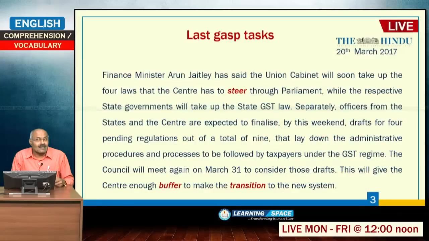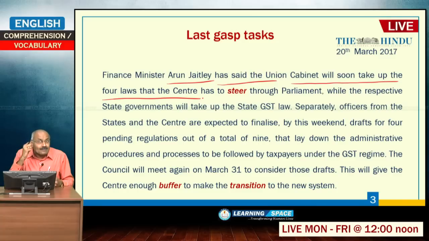Finance Minister Arun Jaitley has said the Union Cabinet will soon take up the 4 laws. Union Cabinet, because 4 laws are to be passed by Parliament. State GST laws pertain to the states. Here IGST, integrated GST, then the compensation law, at the same time Union Territory GST, then central GST. These 4 are to be cleared by the Parliament.